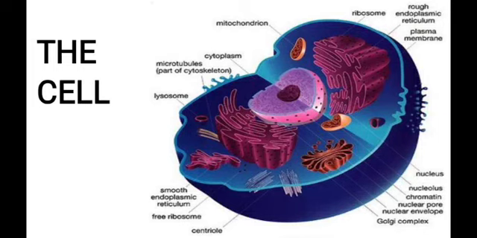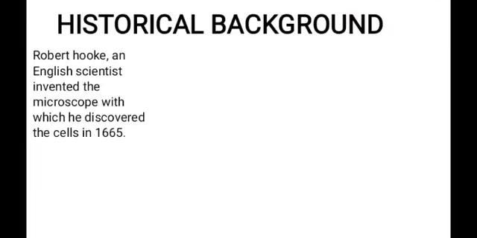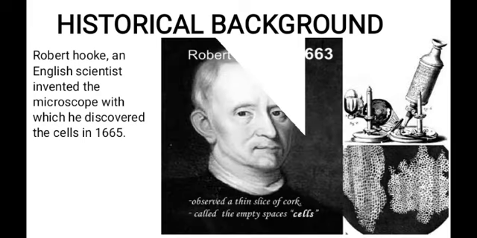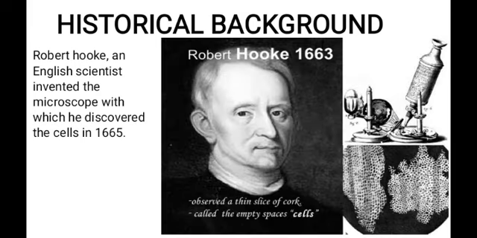And when you look at the historical background of the cell, the first name that comes to mind is Robert Hooke. Robert Hooke is an English scientist. He invented the microscope and he was able to discover and name the cell in 1665.